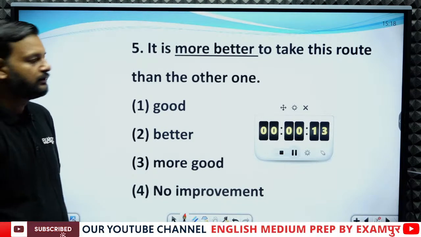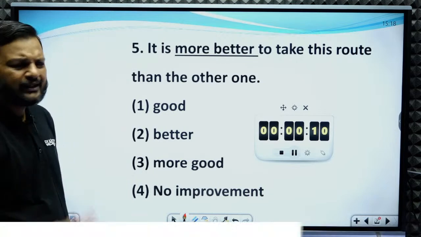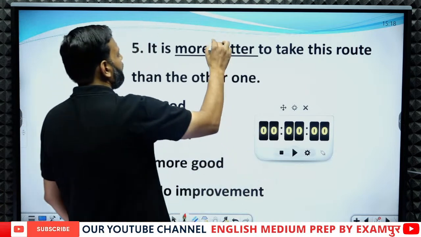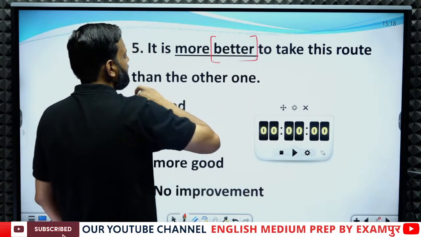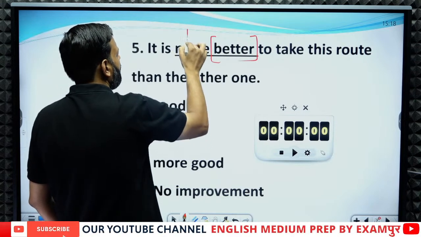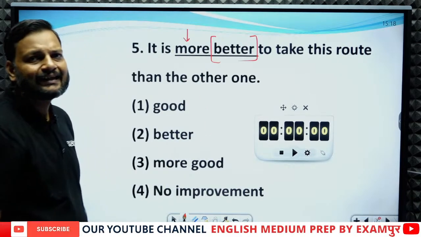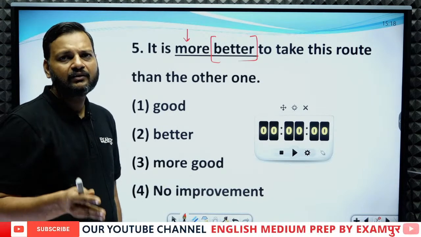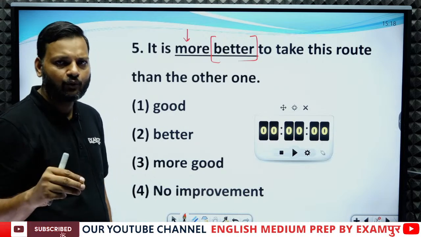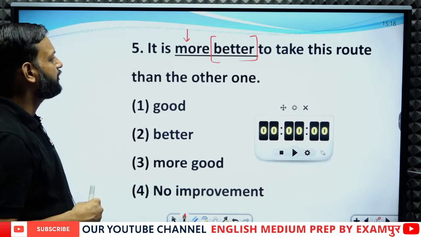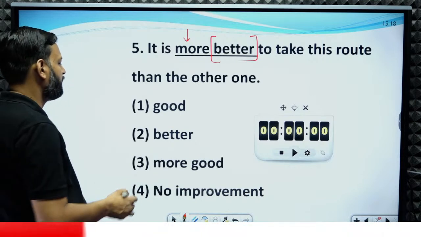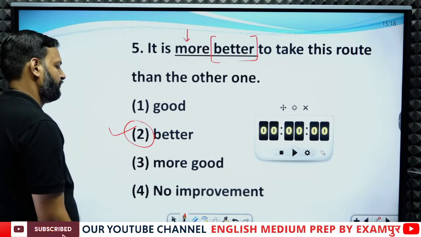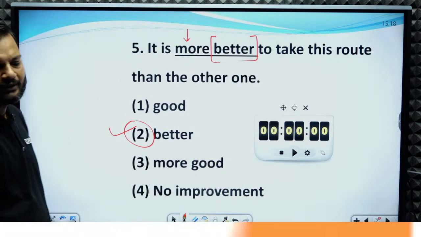It is more better. See, this is a very easy question. Okay, so no need to waste time on this, right? We have a comparative degree here, and more is also a comparative degree. So two comparative degrees cannot be used together. If better is there, no need to add more. So here we will remove more and only better will be the answer.